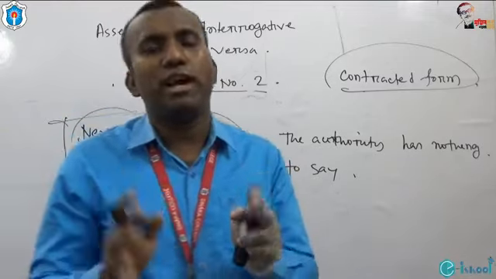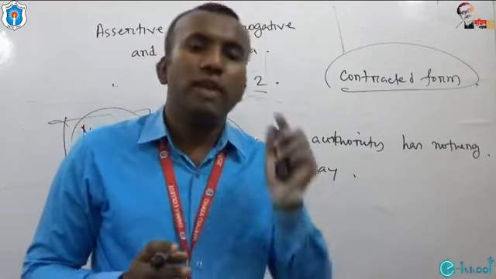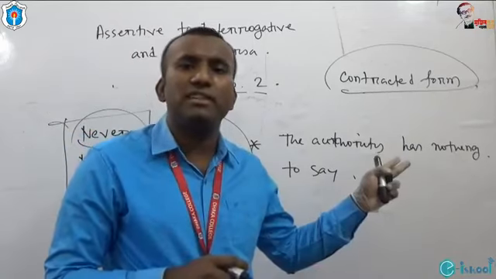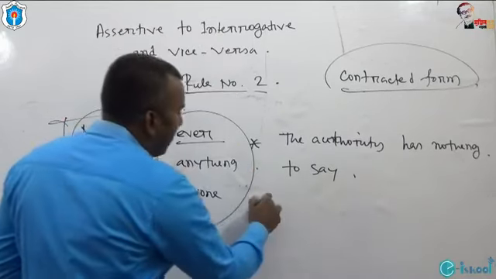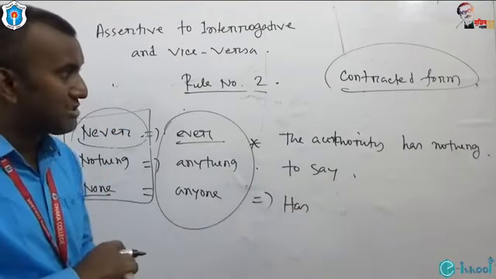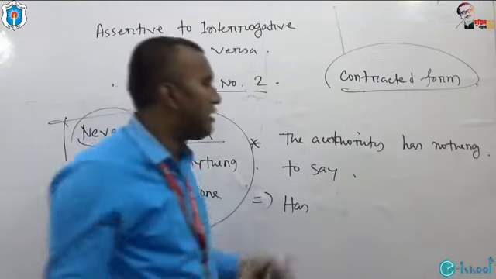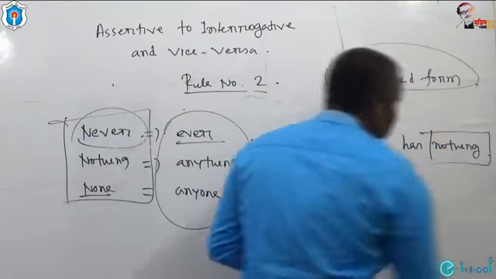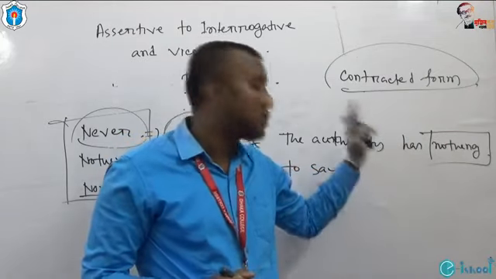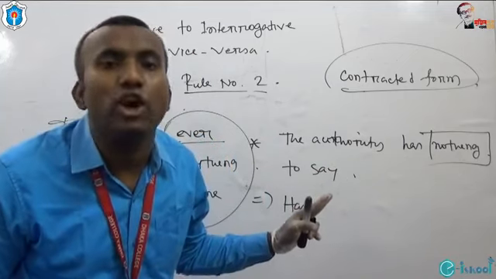The important formula of turning an assertive sentence into interrogative is to put the auxiliary verb before the subject. So what is the auxiliary verb in this sentence? The auxiliary verb is has. But my dear students, look at it, we will not use any not because this nothing has made this sentence negative. So we are not allowed to use any not.